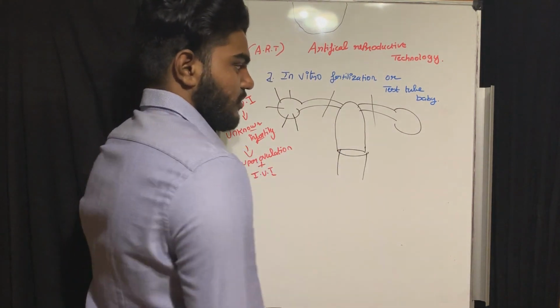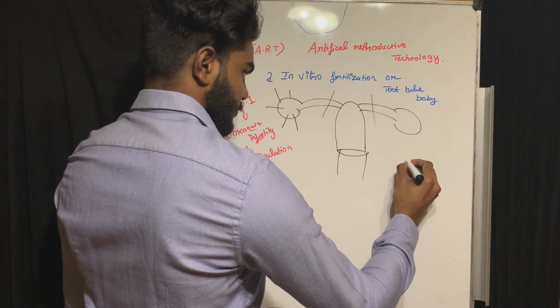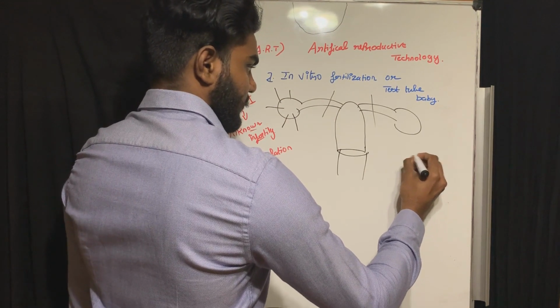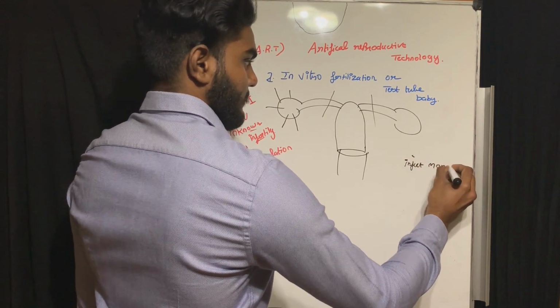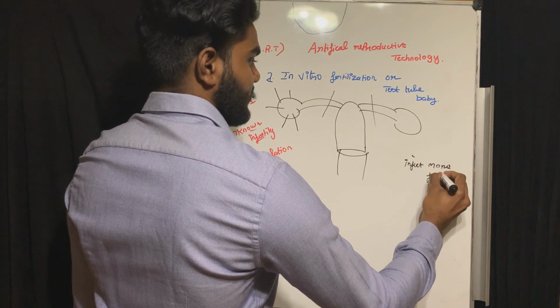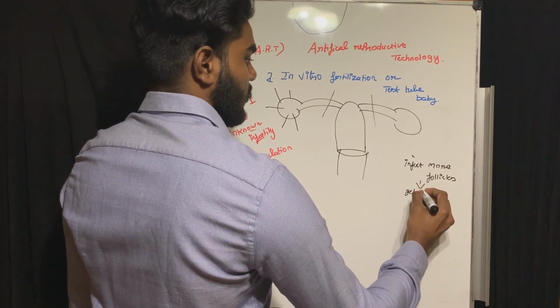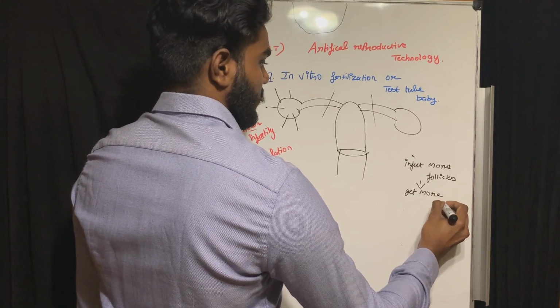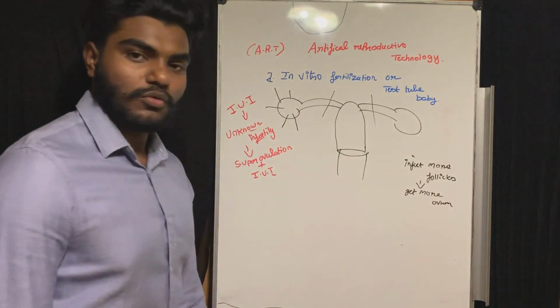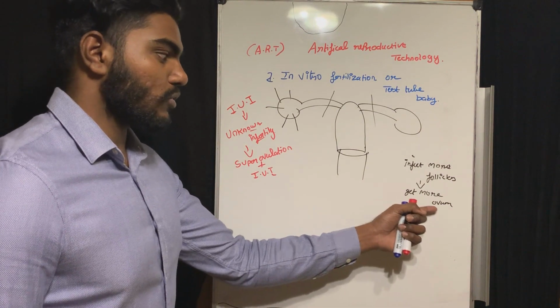When I inject more follicles, ovulation happens and then you get more ovum.